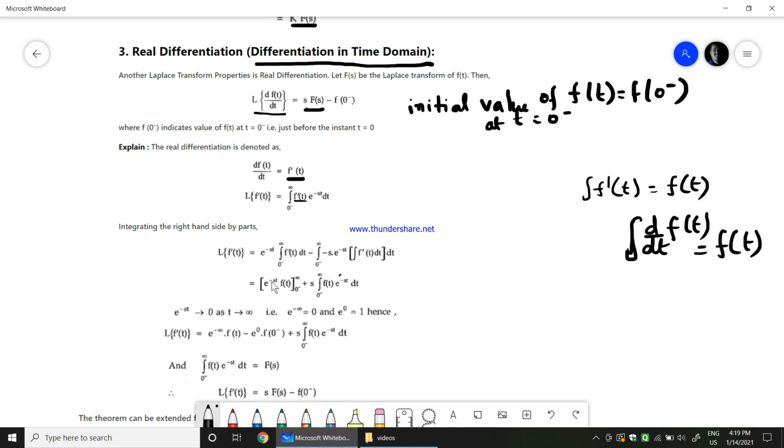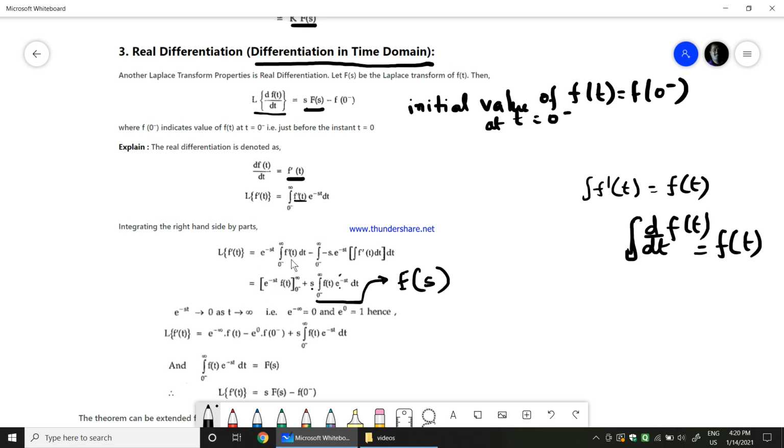Therefore e power minus st into f of t with limits 0 to infinity, plus s will go out, minus into minus is plus, so plus s into the integration from 0 to infinity of f of t e power minus st dt, because again the integration of f dash of t would be equal to f of t. Now if you look at this properly, the integration from 0 to infinity of f of t e power minus st dt is nothing but F of s, right? The Laplace transform of f of t is what we normally write in the formula. So this becomes s into F of s.